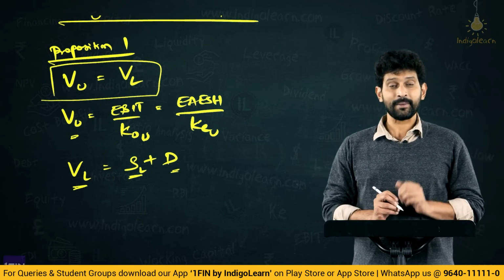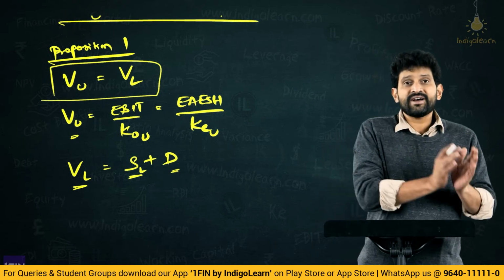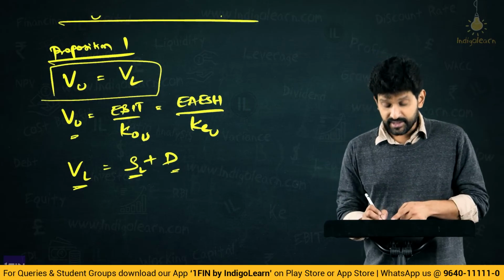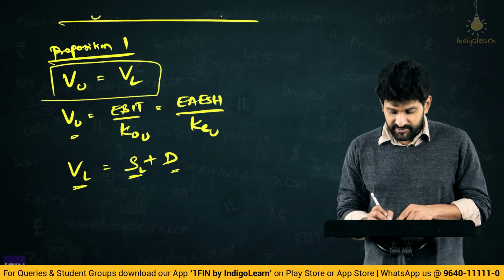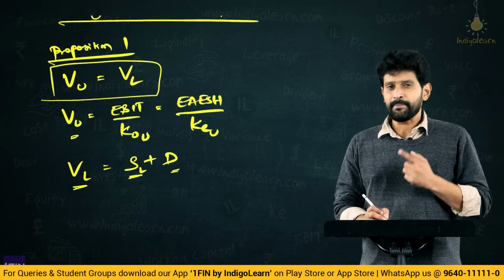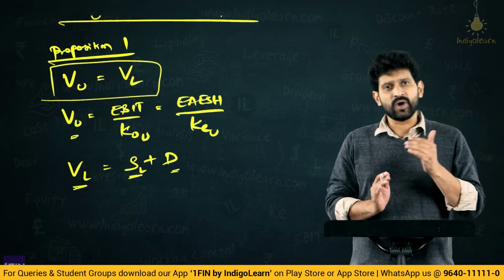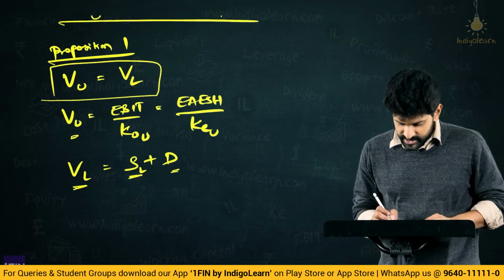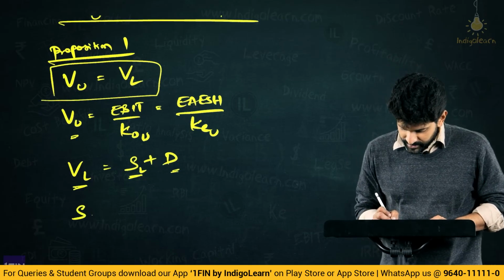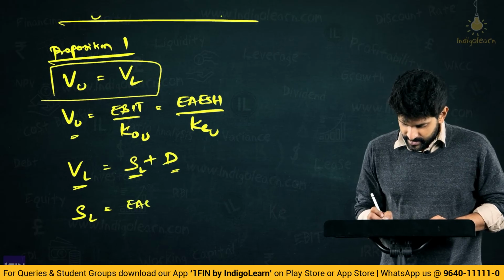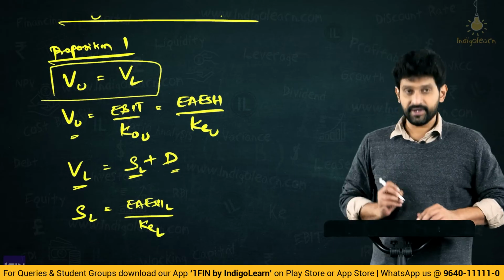Meaning what? Meaning, say for example, if unlevered value is say 100 lakhs, then in the levered structure, the debt, say if it is 30 lakhs, equity will be 70 lakhs. Meaning, the equity has reduced from 100 lakhs to 70 lakhs. Now, why will this reduce? Because what is the formula of computing equity? ESH of levered by KE of levered.